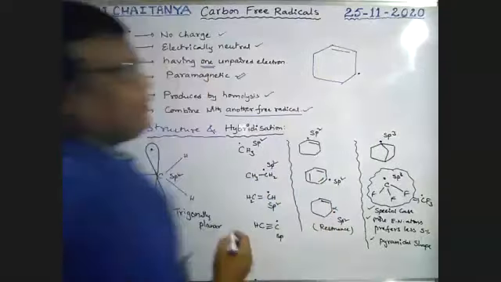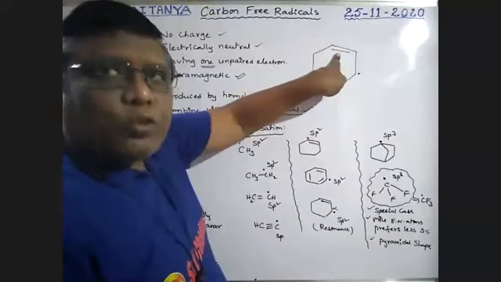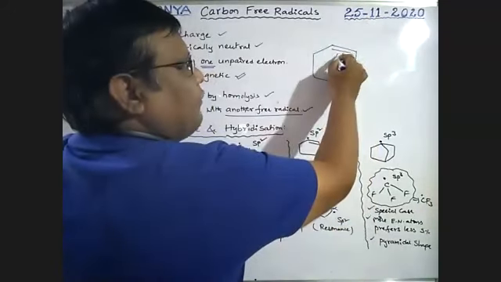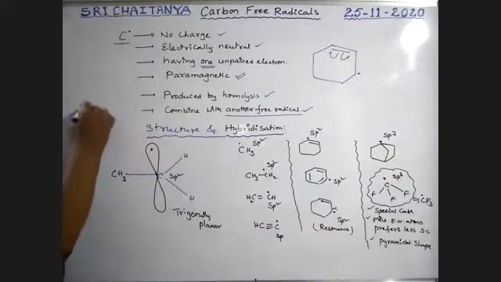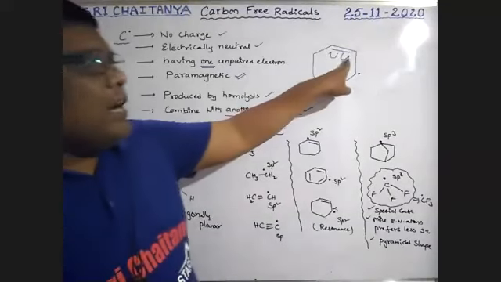This is an unpaired electron. See, boys, this is a pi electron, a pi bond. It has two electrons, one unpaired electron moving this side and one unpaired electron moving this side. Boys, I am using these curved arrows. Half-headed arrow means only one electron coming this side. So this is a half-headed arrow, boys. Only one electron coming this side. So see here, these are half-headed arrows.